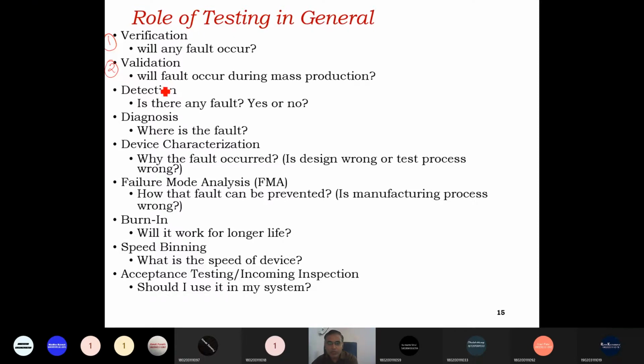Validation means will faults occur during mass production. Third is detection. Is there any fault? Yes or no, right. Fourth, diagnosis of the fault: where is the fault? Fifth one is device characterization: why did the fault occur, is the design wrong or the test process wrong. Sixth role of testing is failure mode analysis: how can that fault be prevented, if the manufacturing process is wrong or something.